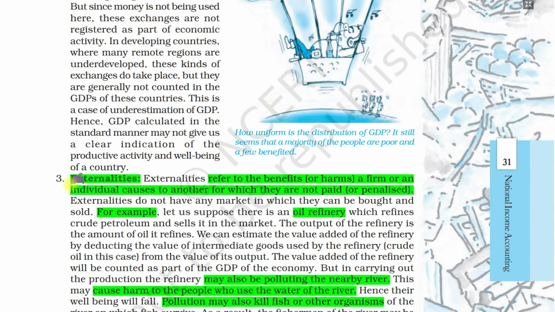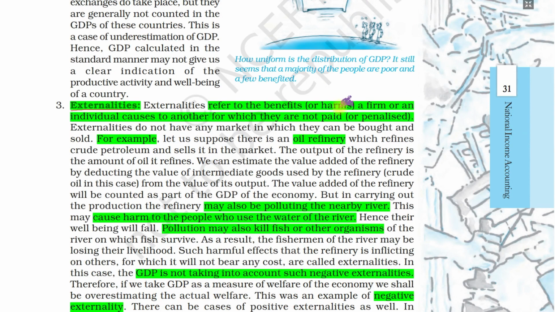Next is externality. Externality refers to the benefit or harm a firm or individual causes to another, for which they are not paid or penalized. Suppose a firm, an oil refinery is a good example. While the refinery has increased its production, it is also polluting the river nearby, which can cause harm to the people who use it. The water is polluted, so they may fall ill. Their health will reduce. They become sick. Pollution also kills fishes and other organisms.